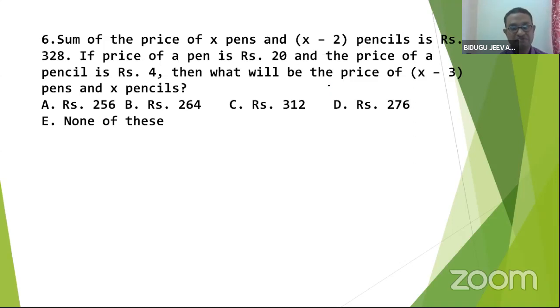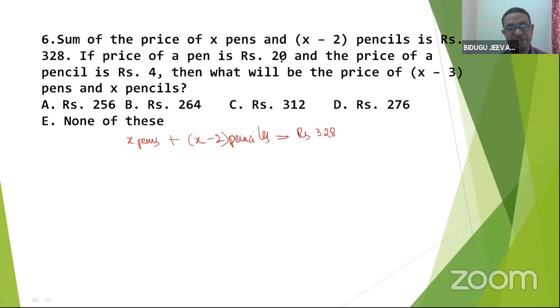Sum of the price of X pens, right? X pens and X minus 2 pencils is equal to rupees 328.